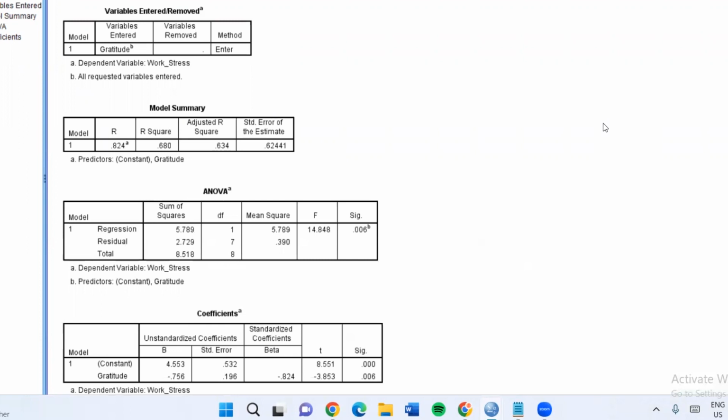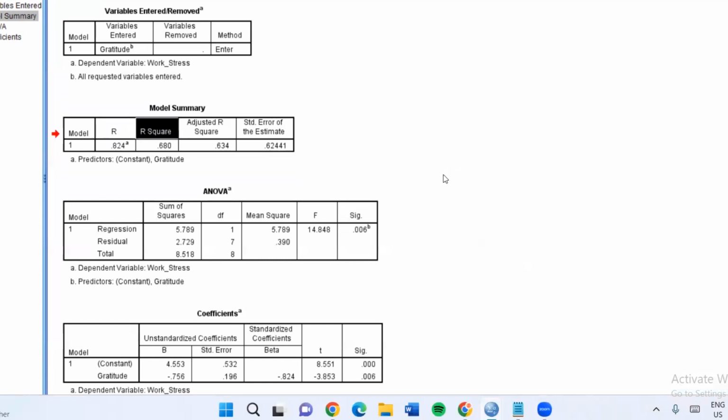Moving on to our model summary table, but first, we are to explain the R in the model summary table, which depicts the multiple correlation coefficient. In simple regression, where we only have one independent variable x, this is just equal to the Pearson correlation, where in fact 0.824 is the correlation between gratitude and work stress. Next, in our model summary table, there are two values that we are to tackle, that is R and R squared.